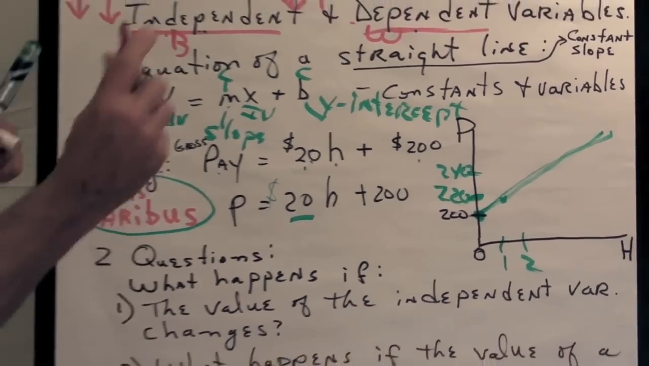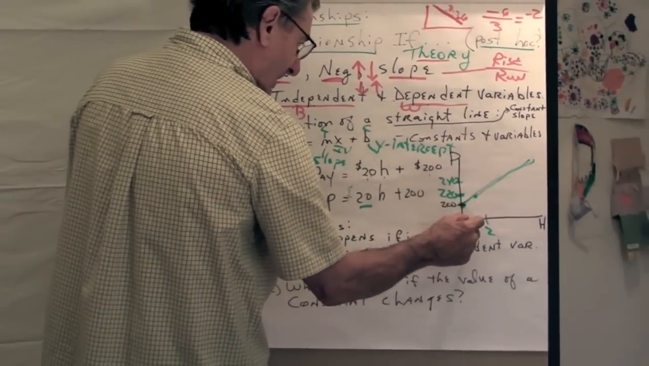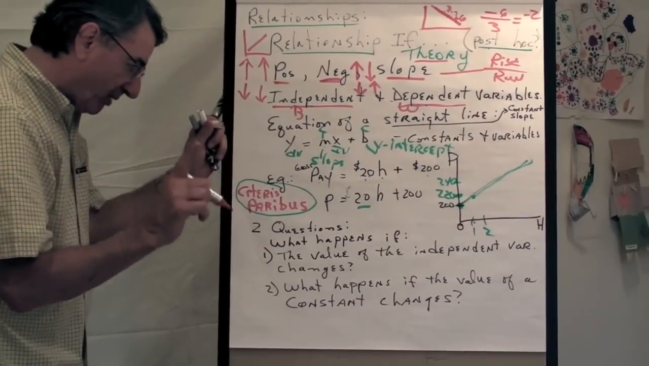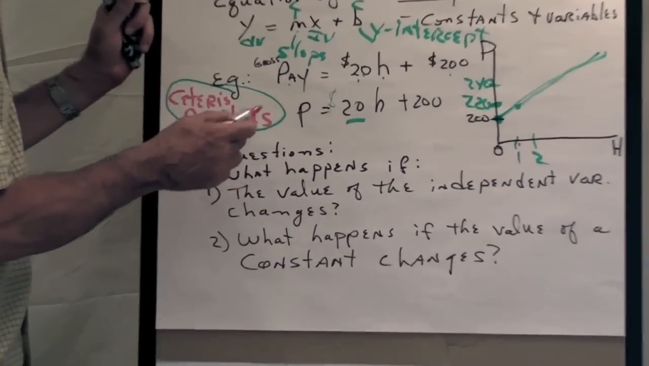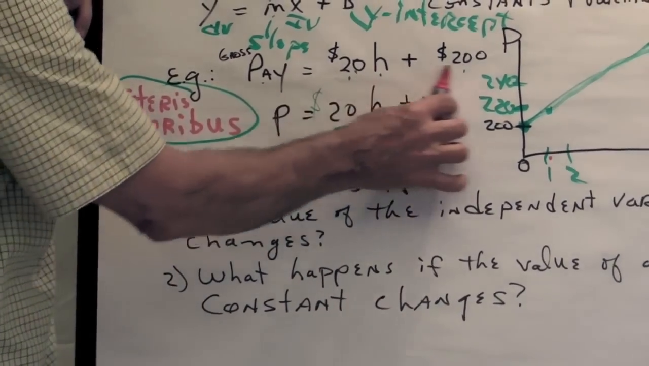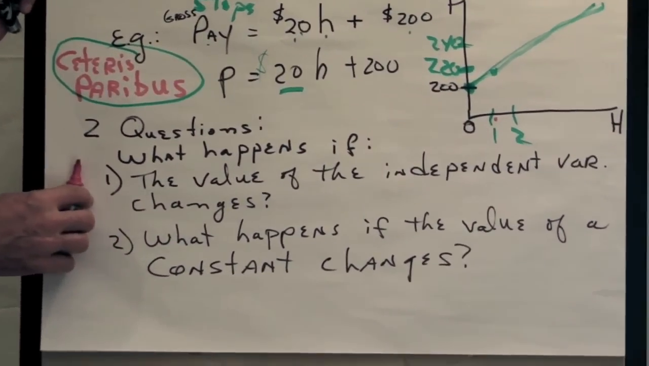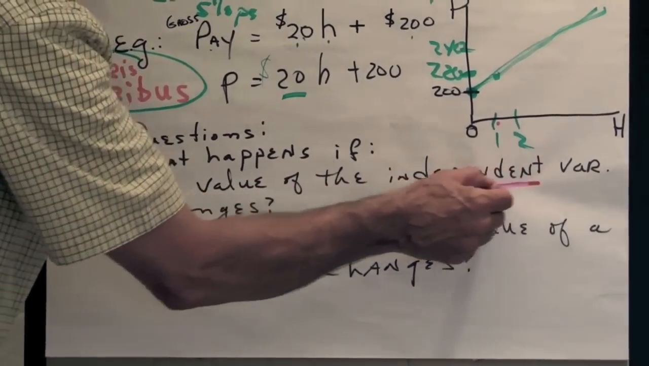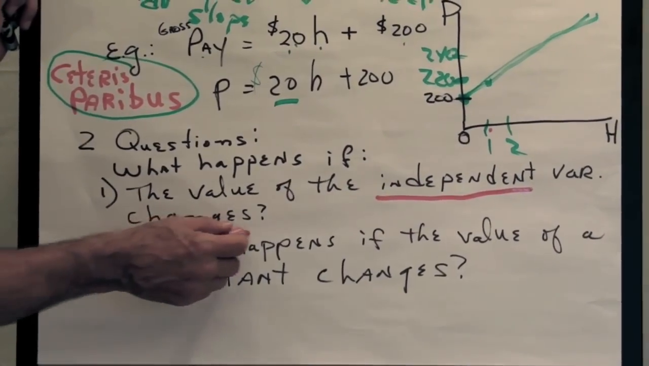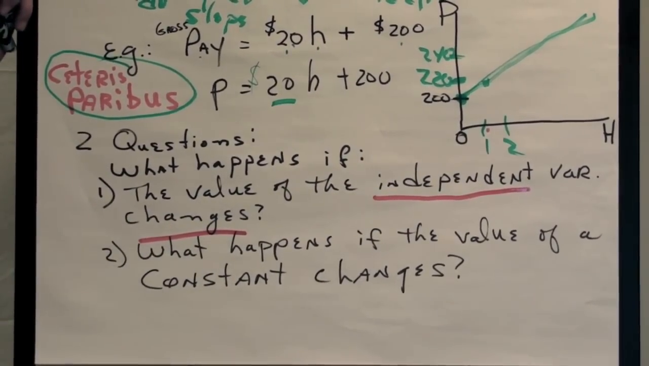Naturally, it assumes that everything else is constant. Now, there are two things that are important to know, and this is the point to this whole discussion. When you have a relationship, especially a straight line relationship like we're dealing with here, what happens if the value of the independent variable changes?